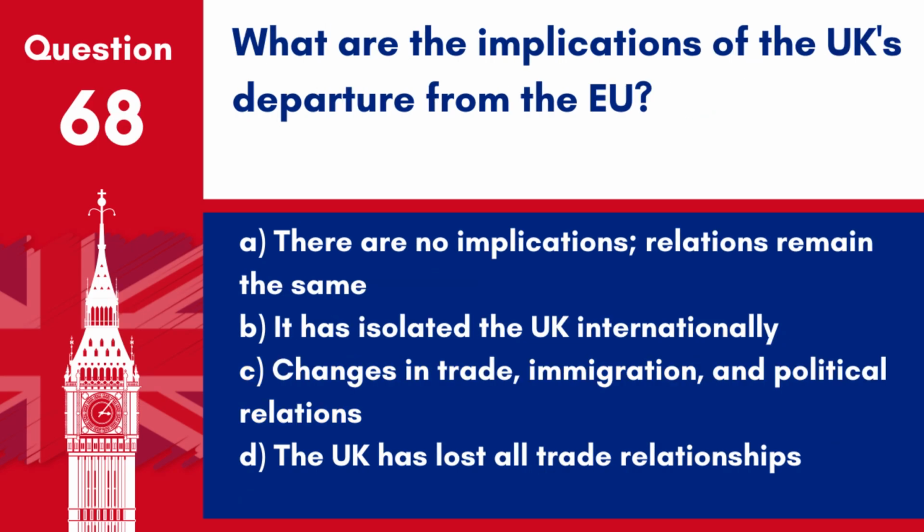Question 68. What are the implications of the UK's departure from the EU? A. There are no implications. Relations remain the same. B. It has isolated the UK internationally. C. Changes in trade, immigration, and political relations. D. The UK has lost all trade relationships.